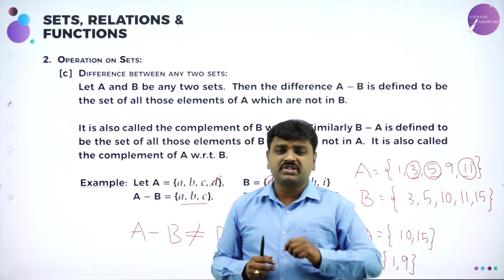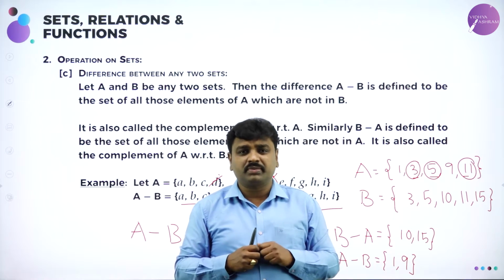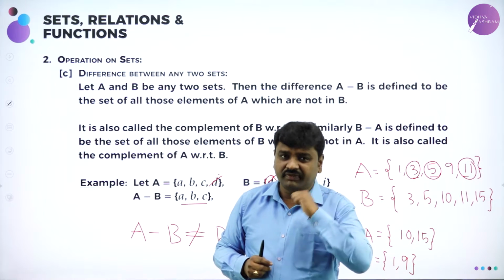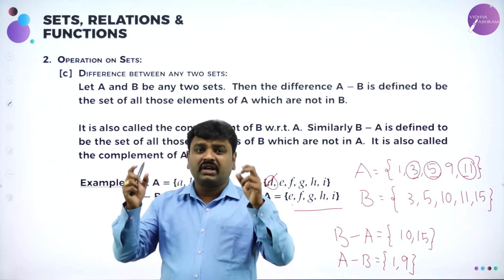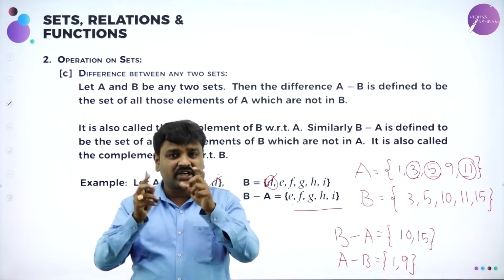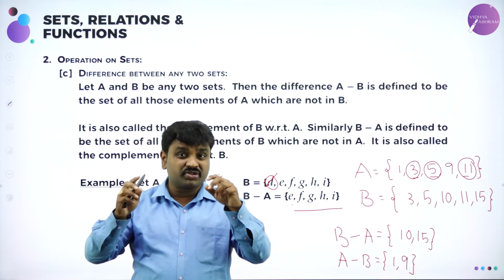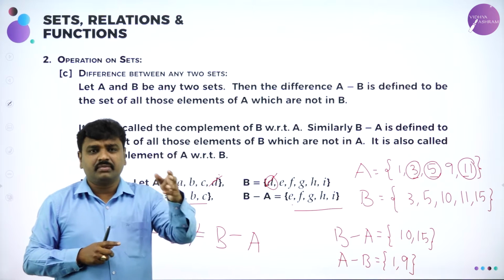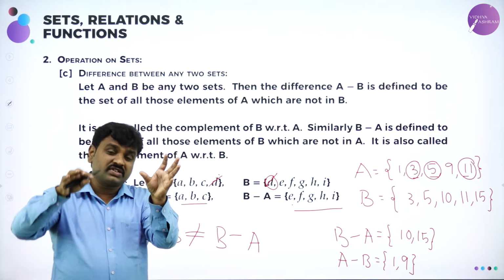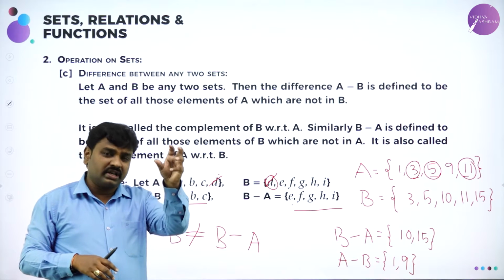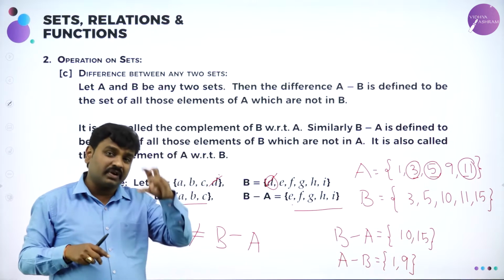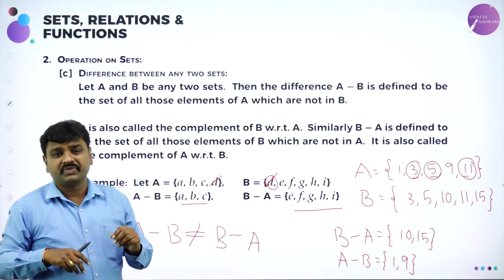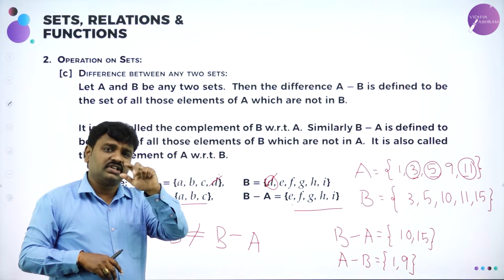Now, I have done 3 operations. First one is union. A union B means write the elements of A and write the elements of B without repeating. Then I have done intersection. Intersection means pick the common elements of 2 sets and write only the elements which are present in both sets A and B. Then I have done difference. A minus B means from A, remove the elements of B that are present in A and write the remaining elements of A. B minus A means from set B, remove the elements of A that are present in B and write the remaining elements of B. So, 3 operations: union, intersection, difference we have learnt.